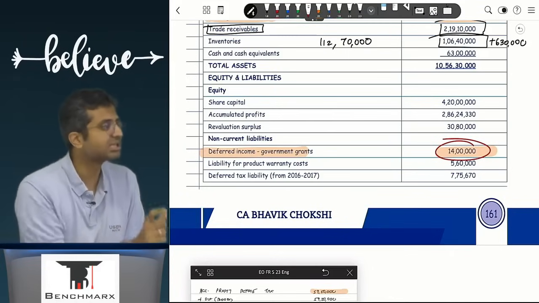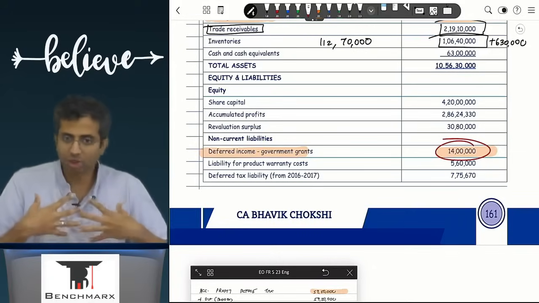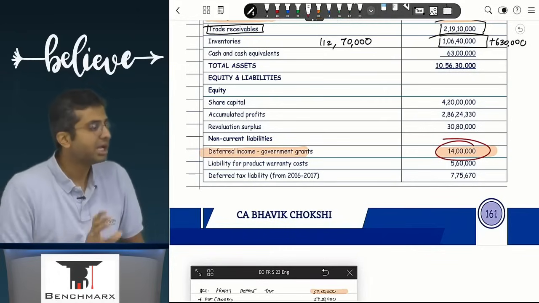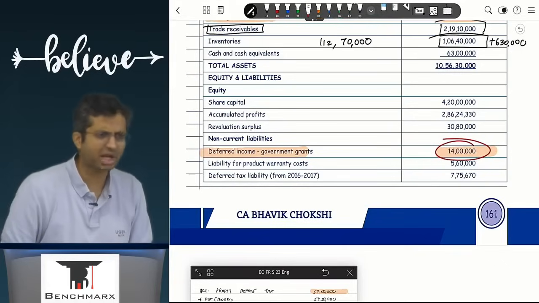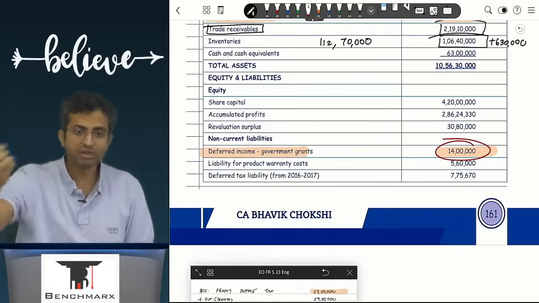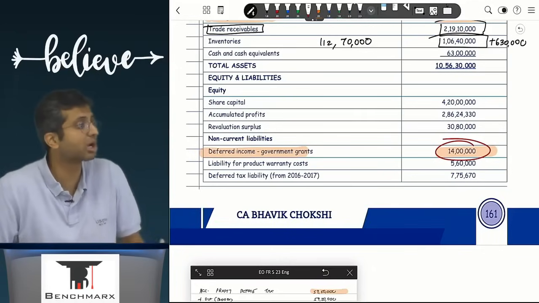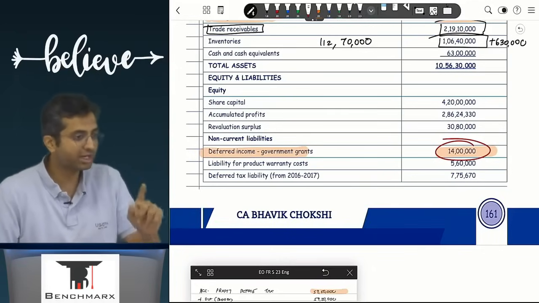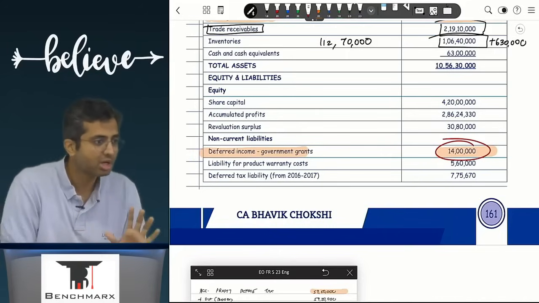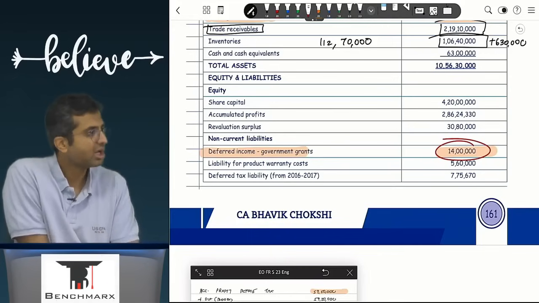Is this taxable? If it is not taxable, it is not relevant for current tax. It is not even relevant for deferred tax. Is this ever going to create a temporary difference? Answer is no. Sir, why no? Arey, because in the future years, even if this goes, it is not going to be taxable. How can there be a deferred tax if there is no current tax impact in the first place? For there to be a deferred tax, there has to be a current tax impact in the first place. Is there any current tax impact? No. So it will not impact current tax. Well, it will not even impact deferred tax. Are we clear with this?